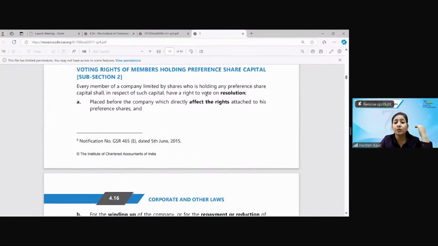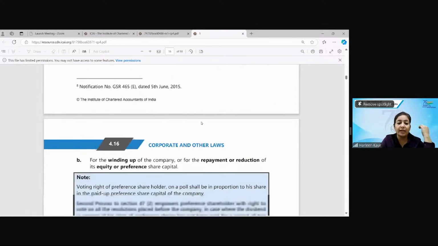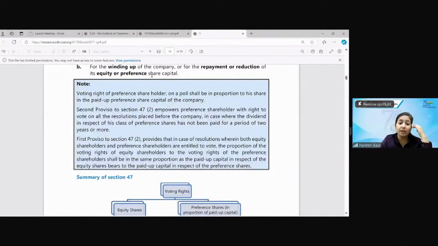Subsection 2 clearly tells you that they have the right to vote on two resolutions. Number one, which is affecting their rights, and number two, in the case of winding up, for the repayment of capital. For the case of dividend, it shall be for a period of 2 years or more. If they have not been paid, then only they can take up an action in this case.